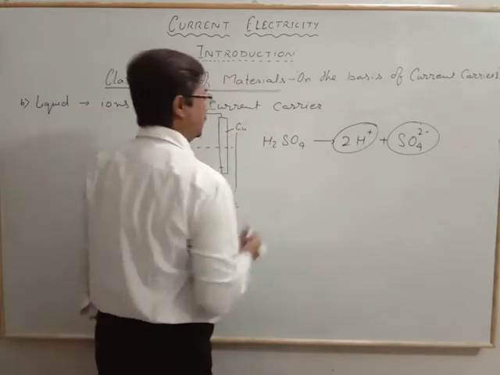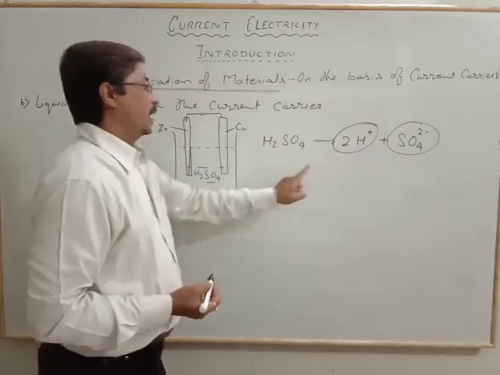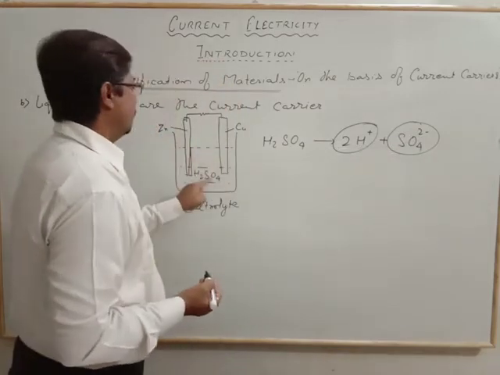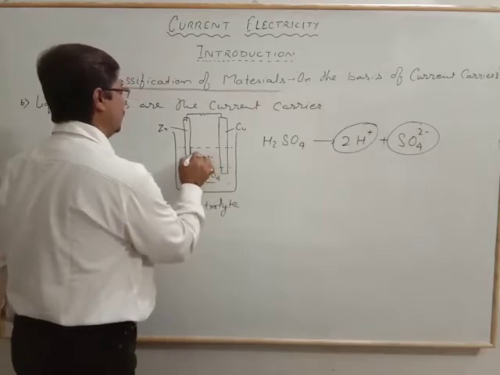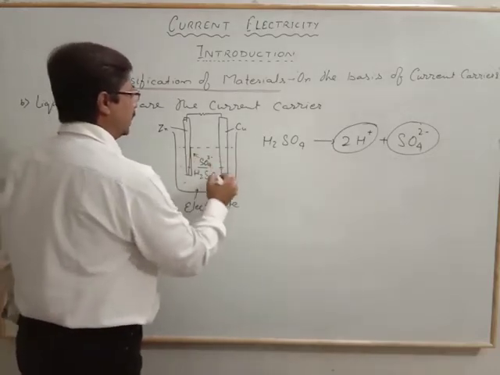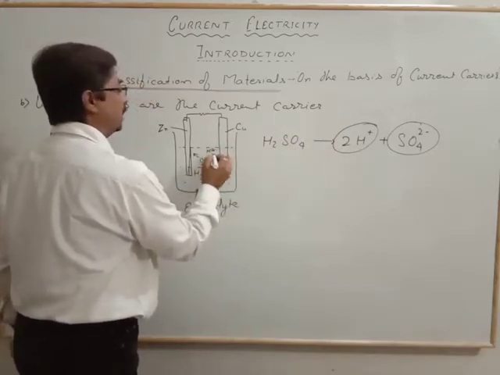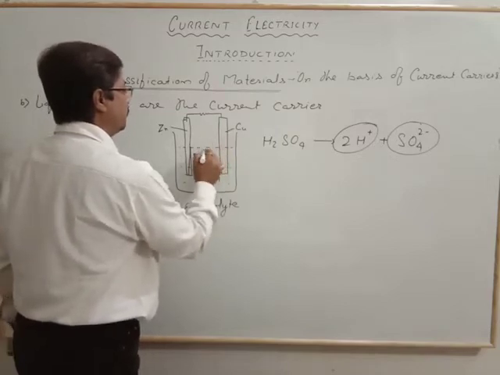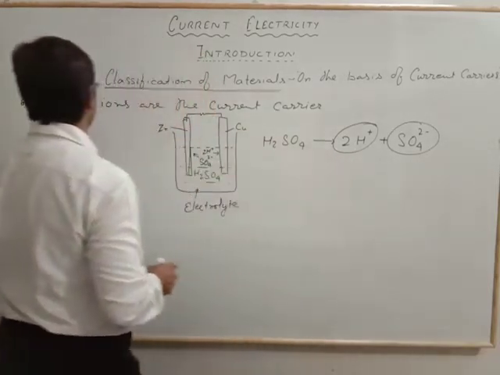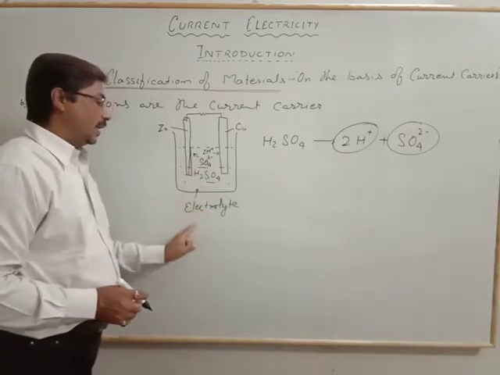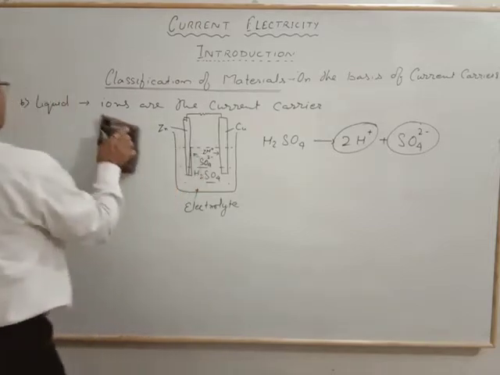The zinc further reacts with the SO4 2- and the negative charge will move towards the zinc plate, and the hydrogen ions that come in during the reaction, 2 positive, will move towards the copper. So ions are the current carriers in case of liquids, and these liquids are known as electrolytes. Now in case of gases, generally gases are insulators.